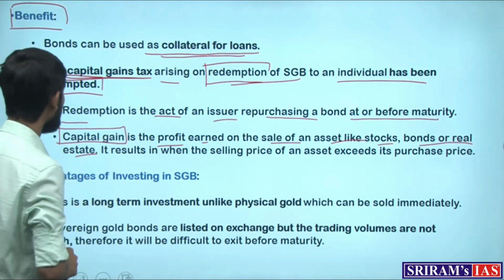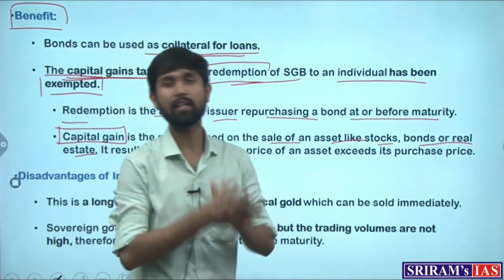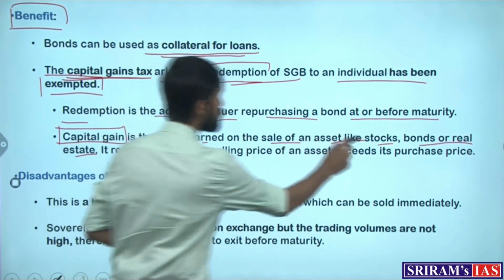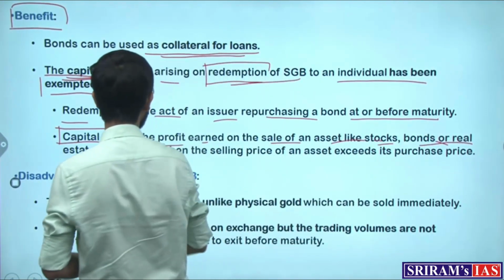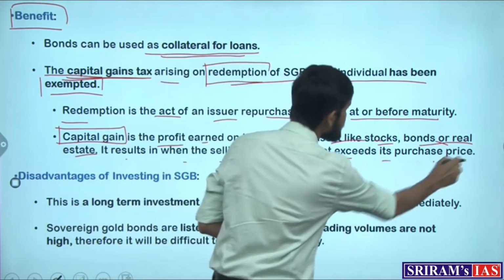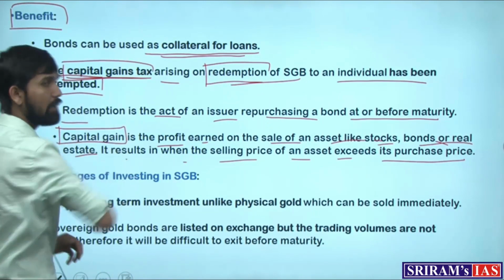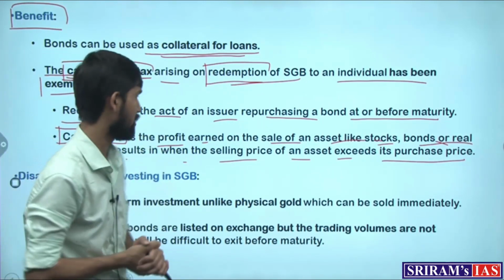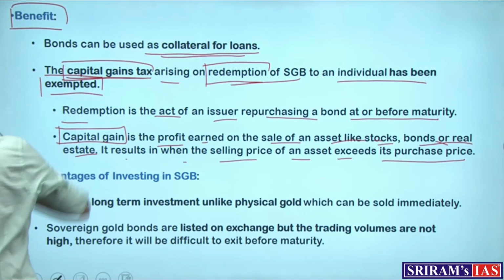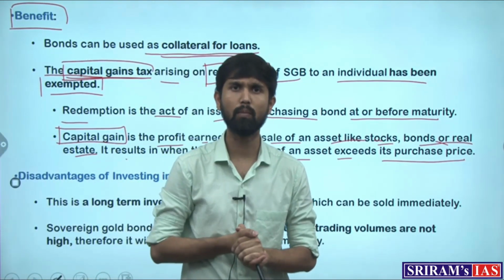The capital gains tax is collected by the government based on the profit earned on assets such as stocks, bonds or real estate, and it arises when the selling price of an asset exceeds its purchase price. So this particular tax has been exempted under the sovereign gold bond scheme. These are some of the benefits which the government has tried to attach to the sovereign gold bond scheme.